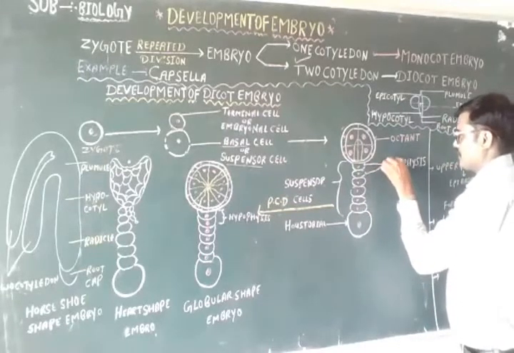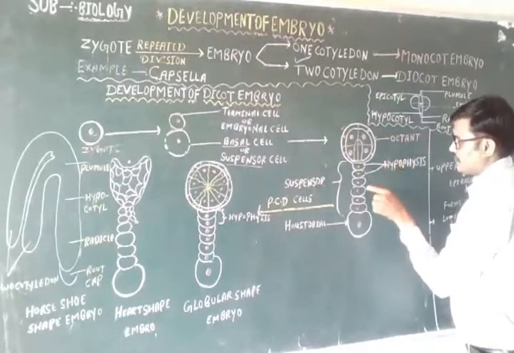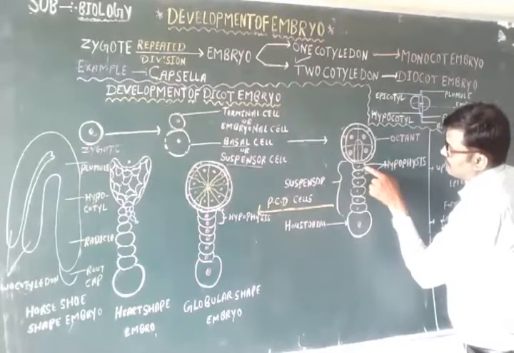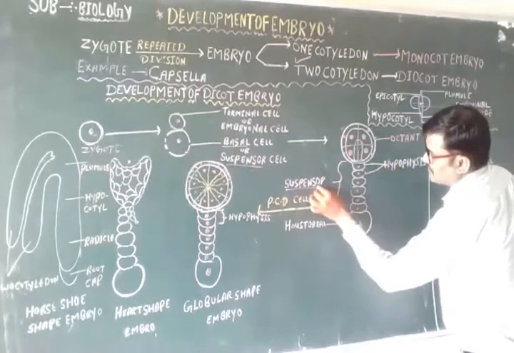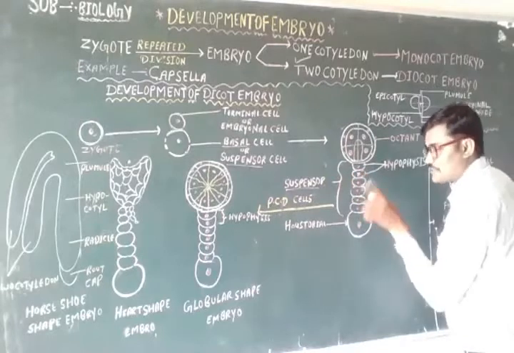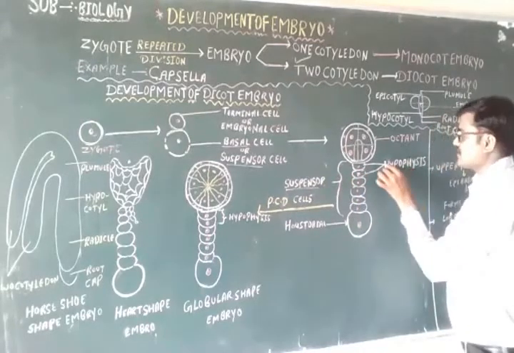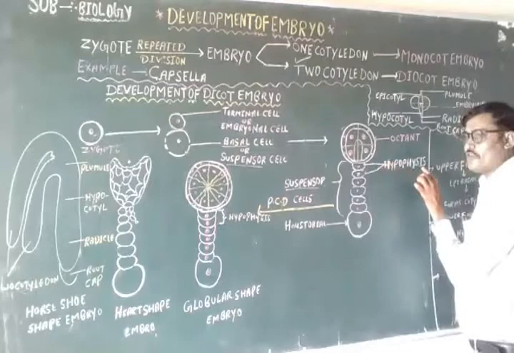In this group of suspensor cells, the cells present above the suspensor, the above two cells, act as hypophysis.